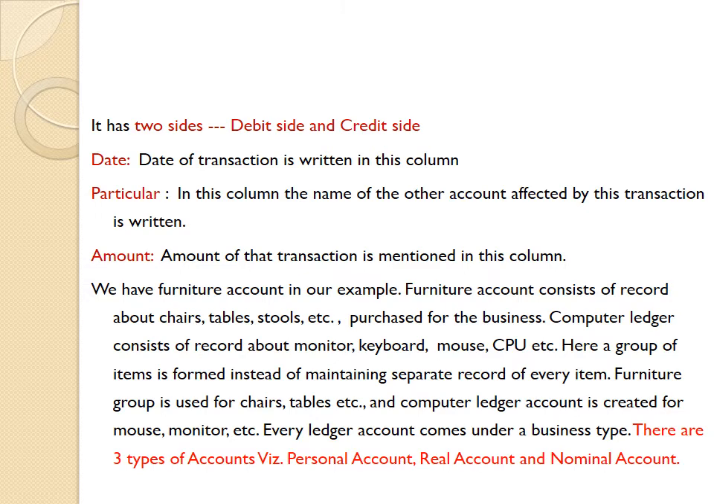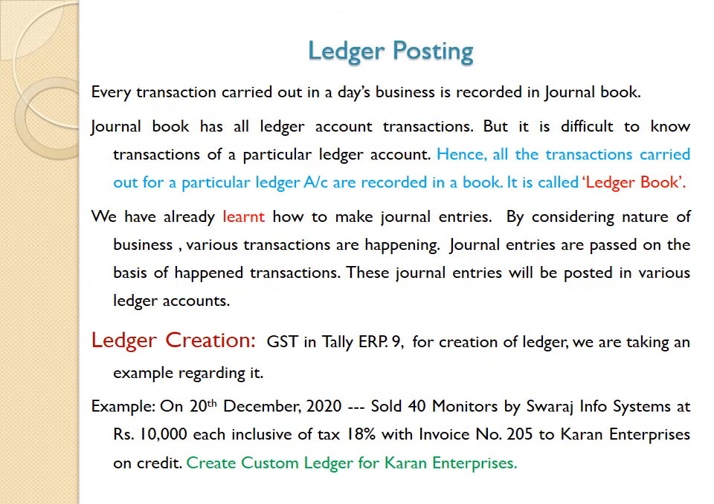In real account, debit what comes in, credit what goes out. In nominal account, expenses are debited and incomes are credited. So there are 3 types of accounts: personal account, real account, and nominal account.